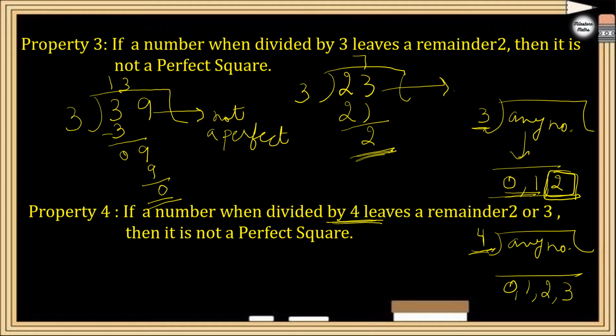Right. So if you are getting a remainder of 2 or 3, take any example, any big number or any small number, if you divide that number by 4 and the remainder you get is 2 or 3, it will for sure not be a perfect square. But if the remainder is 0 or 1, then it may or may not be a perfect square.